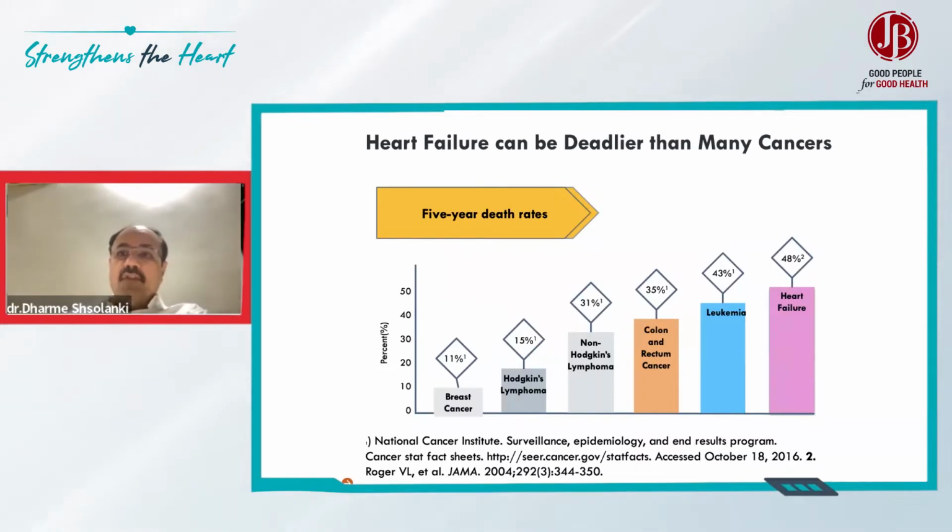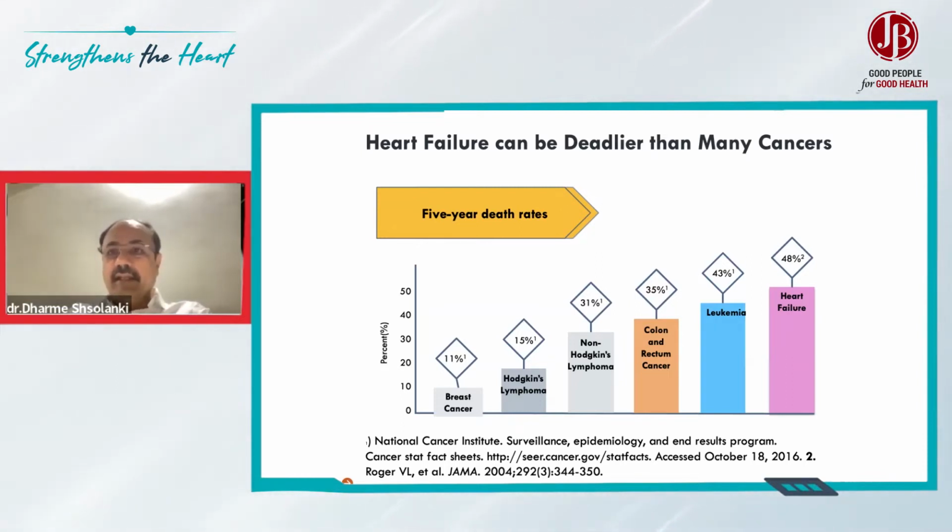As I mentioned, the most common diagnosis at the time of discharge is heart failure. At the same time, the 5-year mortality is highest with heart failure. If you look at the mortality data of preserved ejection fraction or reduced ejection fraction heart failure in an elderly population, age more than 60 years, 5-year survival is 50%, which is much less than the majority of the cancers